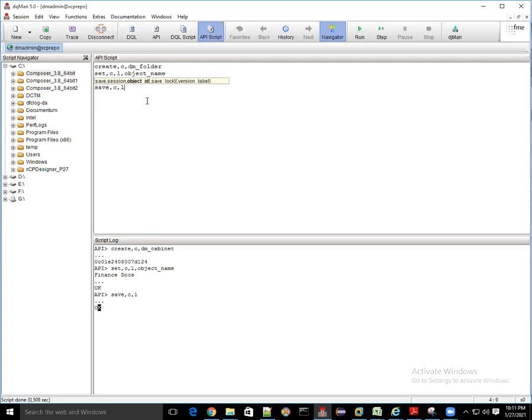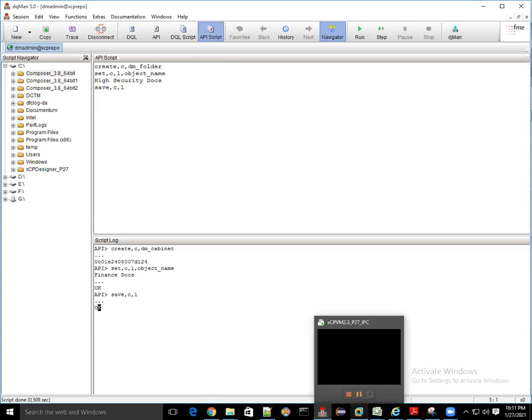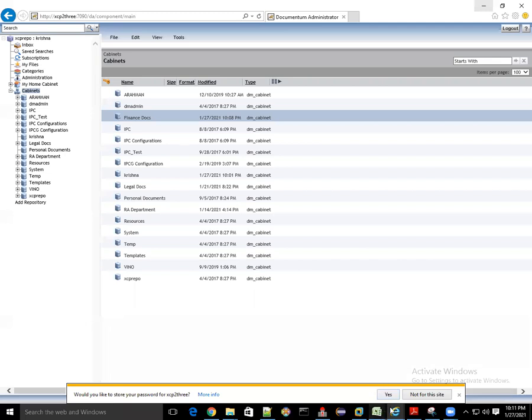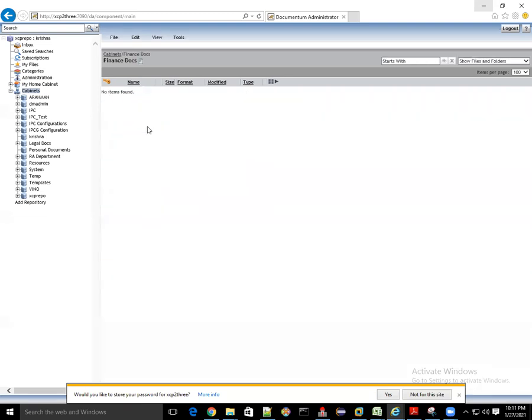Right now we are creating a folder, but if I create a folder, where will it be created? Our motive is to create that folder inside the finance doc, but we are not giving that reference.